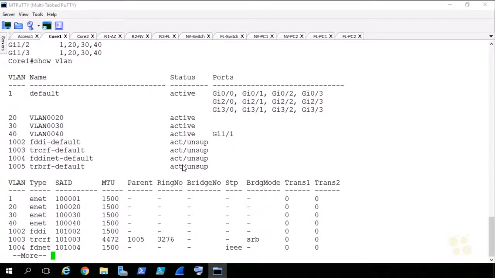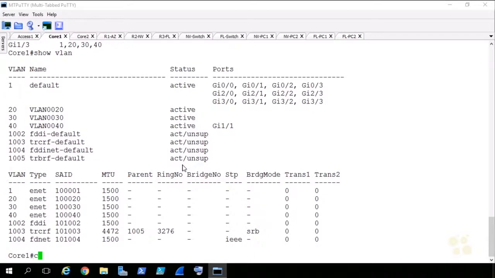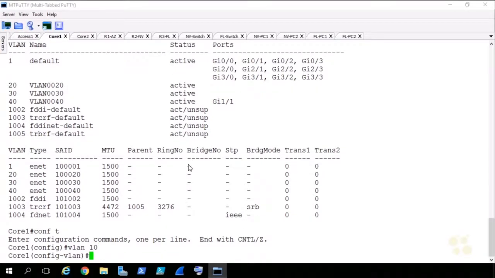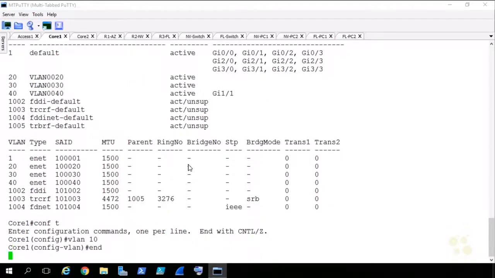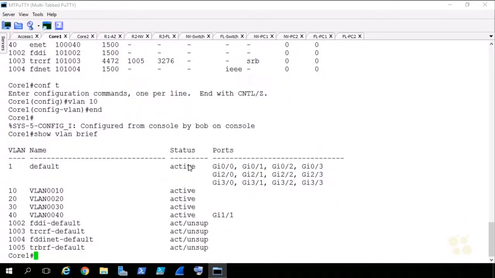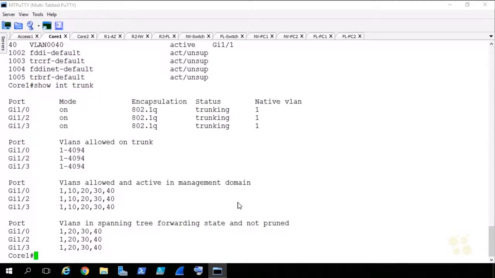Okay, great. So to get this done, if I remember correctly, we do a configure terminal here. And then I'm going to do VLAN 10. And then we do an end here, I believe, to commit. That looks pretty good. If we do a show VLAN brief, okay, there's VLAN 10. And if we do a show int trunk, let's see if that showed up on there. Okay, 10 is on here in the management domain.